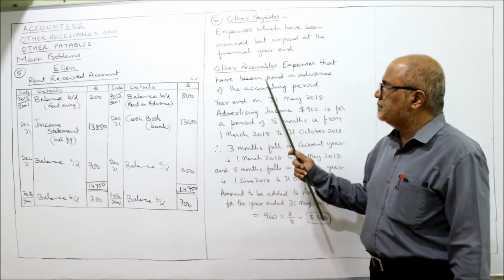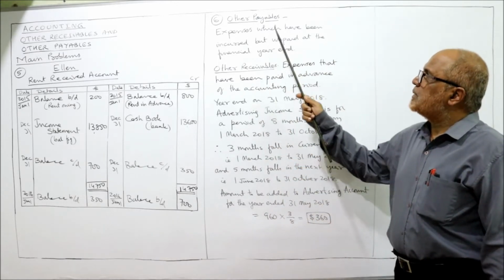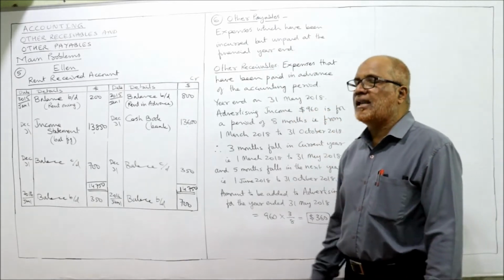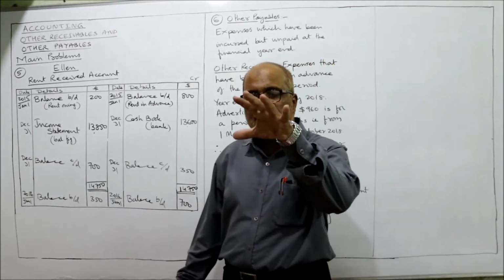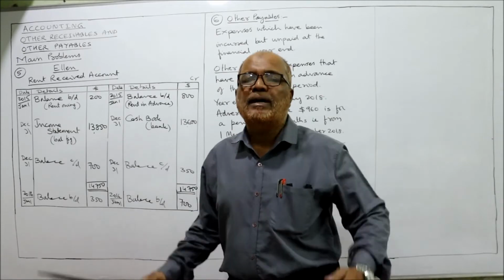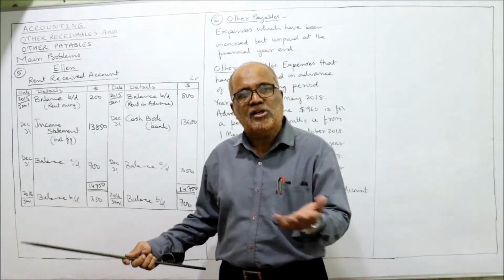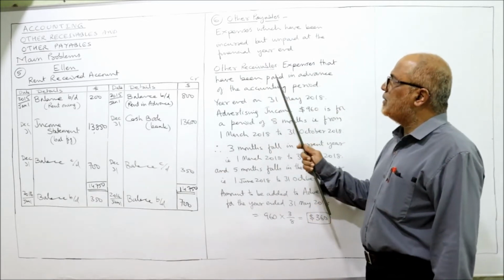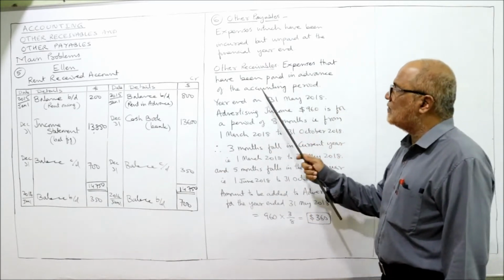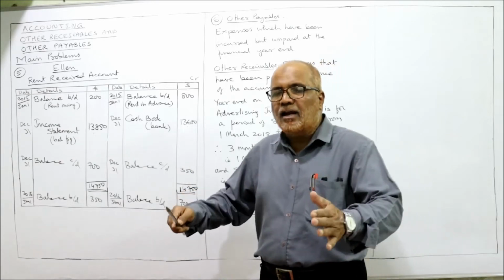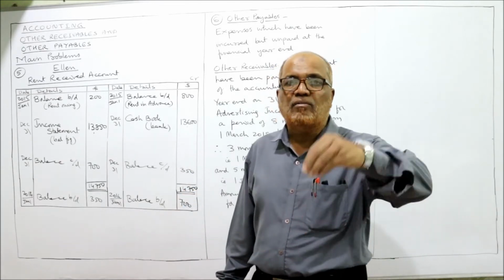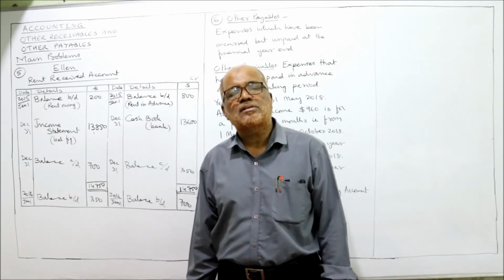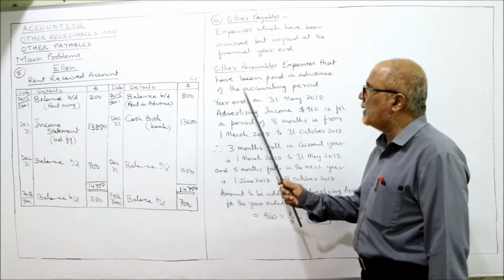Here you can see other payable: expenses which have been incurred but unpaid at the financial year end. Expenses incurred during the current year but unpaid at the end of the year. That is called other payable. And other receivable: expenses that have been paid in advance of the accounting period. Current year we have paid some advance expenses for the next year. This advance payment of expenses is called other receivable.